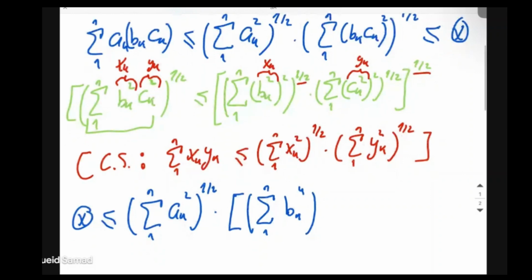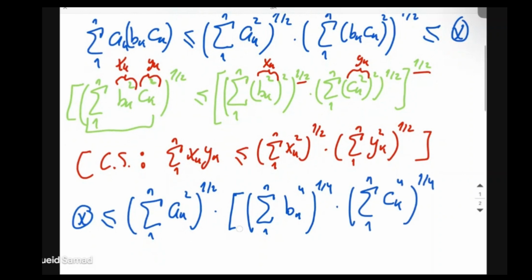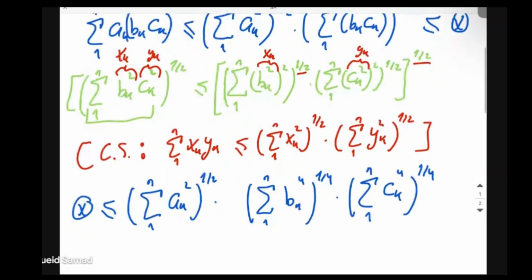So we have 1 over 4 times the summation of ck to the power of 4 for the same reason, and then to the power of 1 over 4. There's actually no reason to do this bigger bracket, because we wanted to do this in multiple steps, but I think we don't need to. So what did we use here? We used this inequality here to estimate the second part.